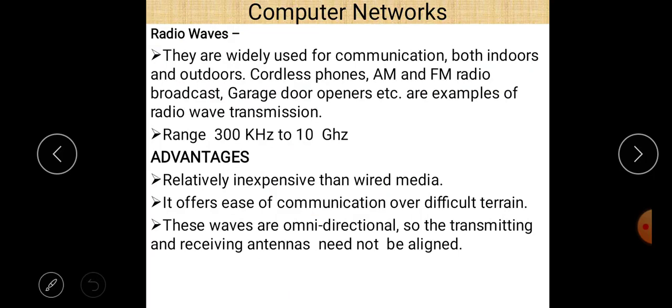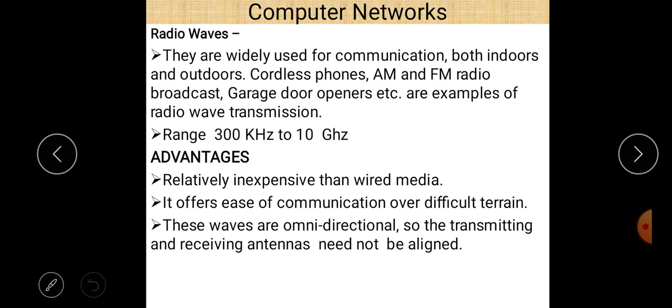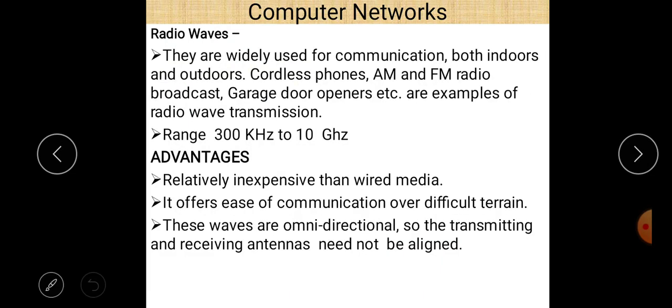Next is radio wave. As I told you, in long range wireless communication, shortest is radio wave, then microwave, and then satellite communication. The range of radio waves is 300 kilohertz to 10 gigahertz, and for microwave you can easily see 0.3 to 300 gigahertz. So microwave has more range as compared to radio wave. That is a very important difference.